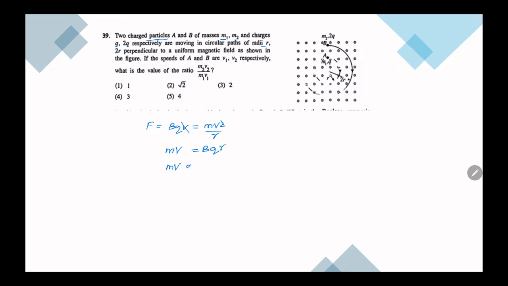So mv is proportional to qr because b is anyways constant for both of them. Then m2 v2 over m1 v1: for m2 we have charge 2q and radius is 2r. For m1 radius is r and charge is q. So if we simplify we get 4. So fifth answer.